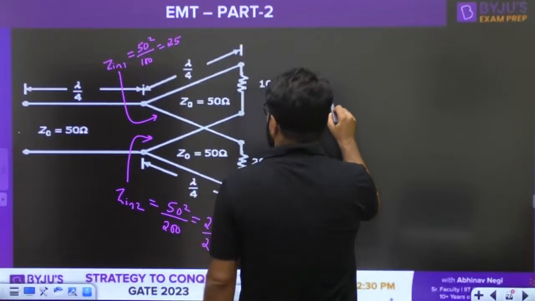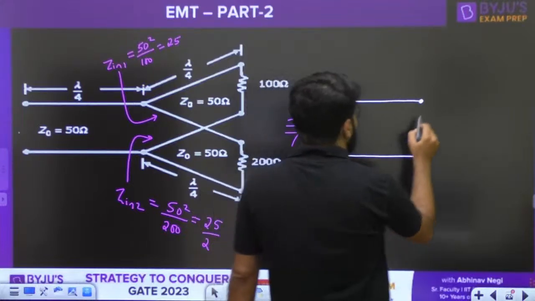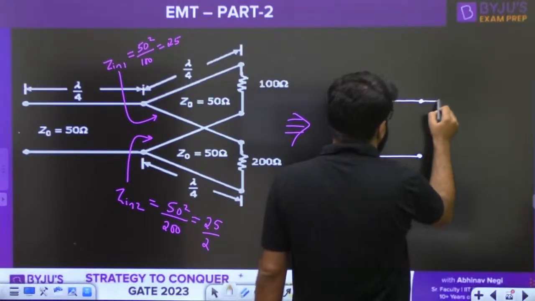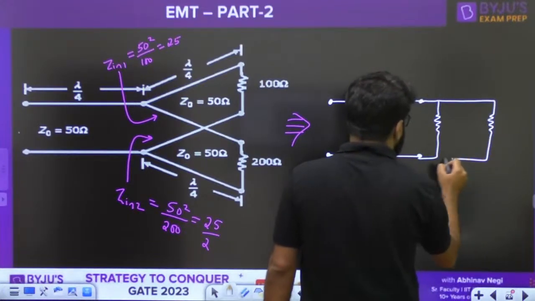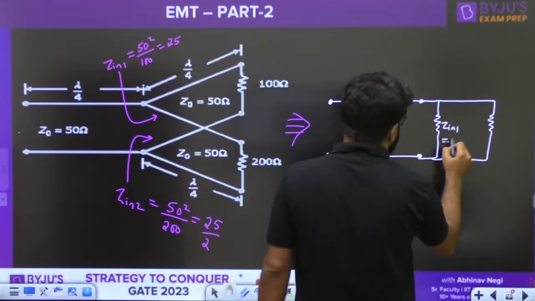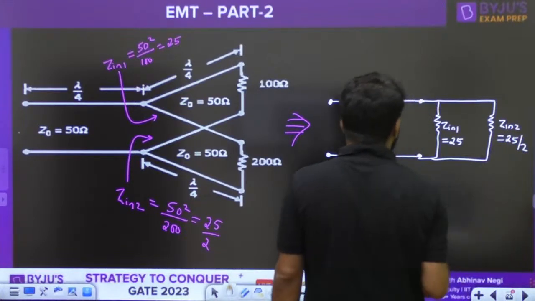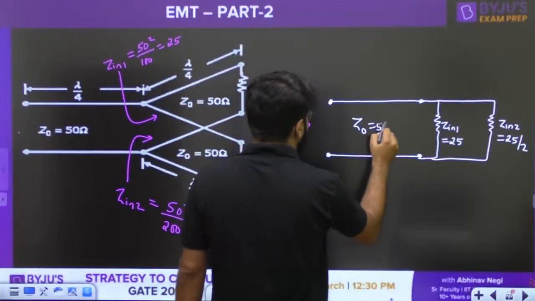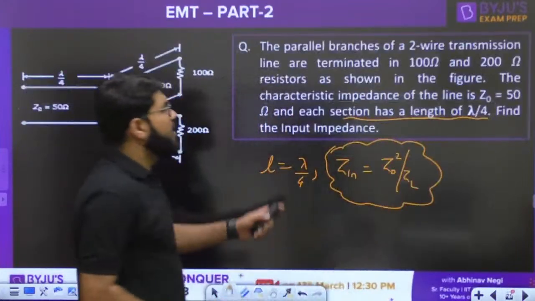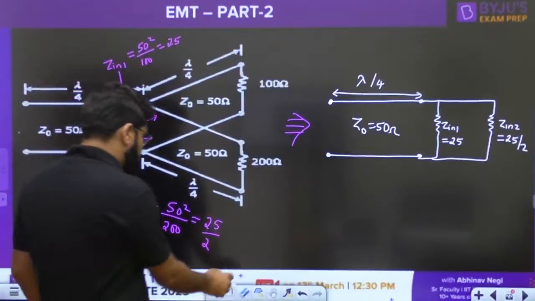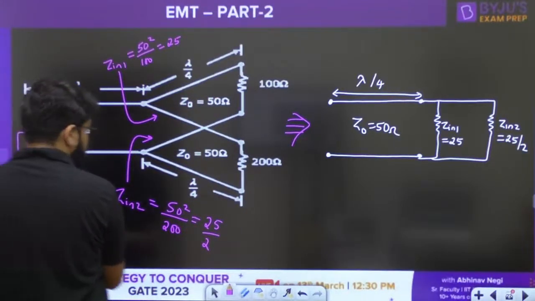What is the equivalent picture? You have the main transmission line which was terminated by two parallel transmission lines. I have found out the equivalent input impedance of both the lines. Zin1 is 25, Zin2 is 25 divided by 2. This line has the impedance of 50 ohm and also has the length of lambda by 4. Question is asking what is the input impedance of the overall section. This is what is the question.